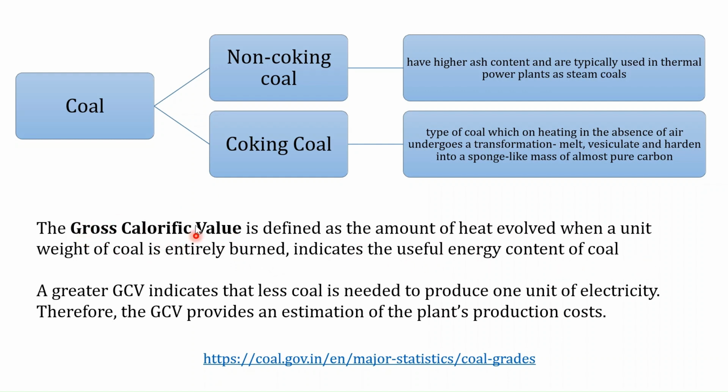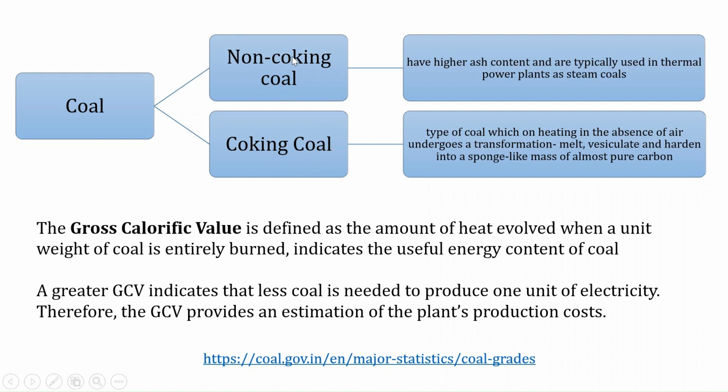The higher the gross calorific value, the less coal is needed to produce 1 unit of electricity, and it provides an estimation of the plant's production cost. The second category is coking coal. This is a type of coal which, on heating in the absence of air, undergoes a transformation. It melts, vesiculates and hardens into a sponge-like mass of almost pure carbon. For coking coal, the grading is done on the basis of the ash content and the moisture content.